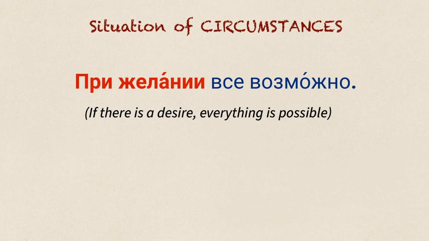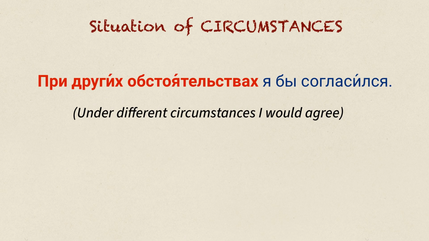При желании все возможно. Desire creates the circumstance. Inside that situation, everything is possible. При других обстоятельствах я бы согласился. Different circumstances create a different situation. Inside that situation, I would agree.